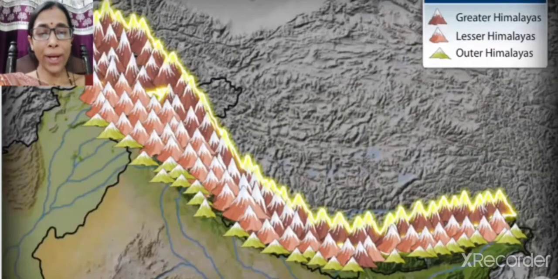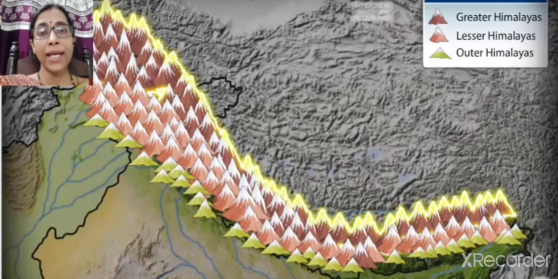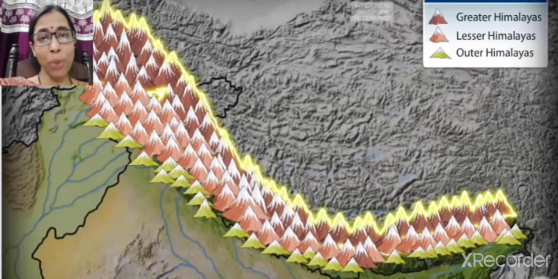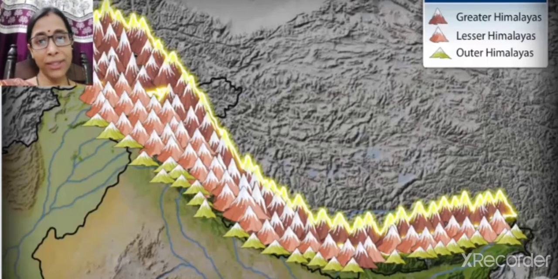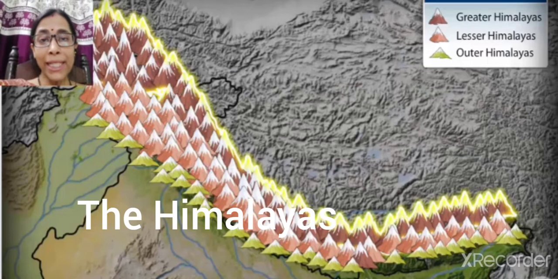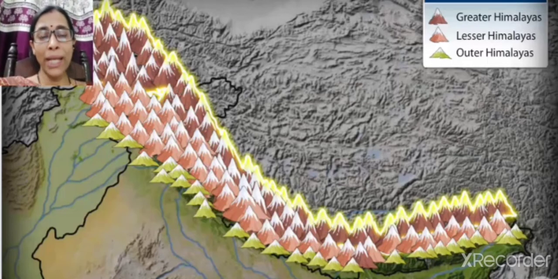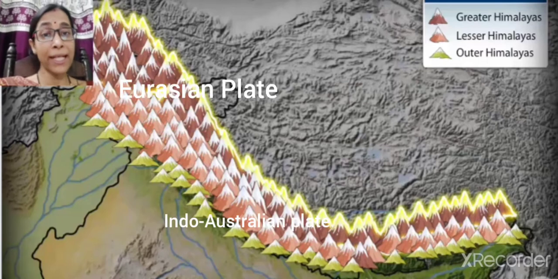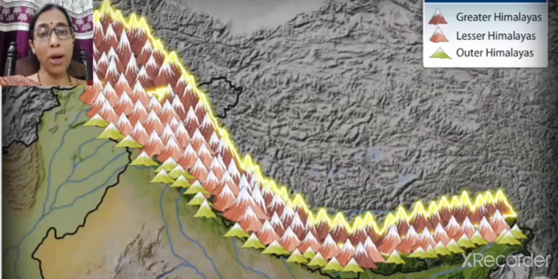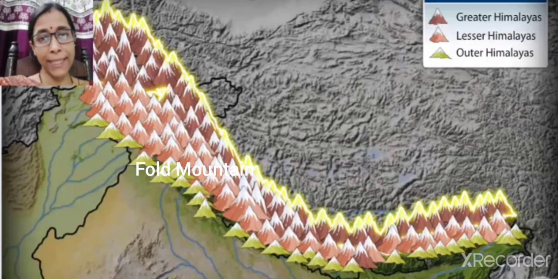The Himalayas, one of the most important physiographic divisions of India, stretches over the northern border of India. It is geologically young and structurally old. It originated due to the collision of the Eurasian plate and the Indo-Australian plate. That's why it is known as a fold mountain system, as the sediments which were present in the Tethys Sea got folded and the Himalayas were created.